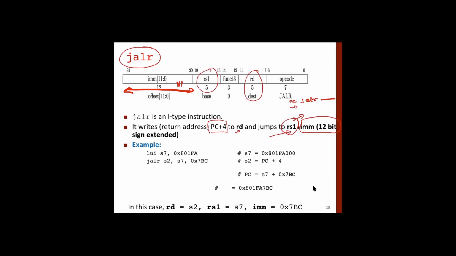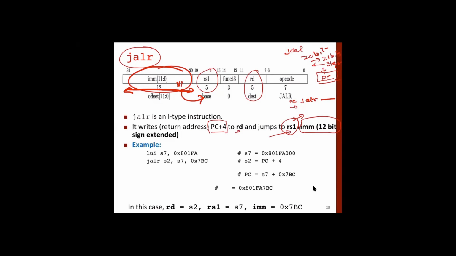All right, earlier in instruction JAL, we have 20 bits in the instruction, and from that we convert into 21 bits, then sign extend this and add it to PC. Now here, instead of adding this to PC, we are adding the sign extended immediate field to RS1, which is the base register.